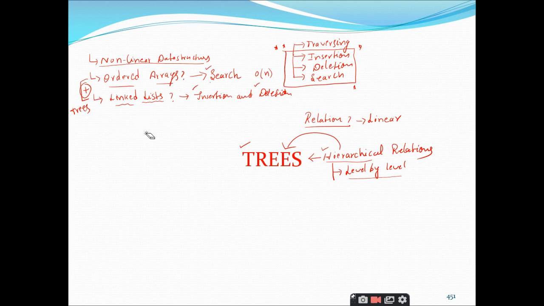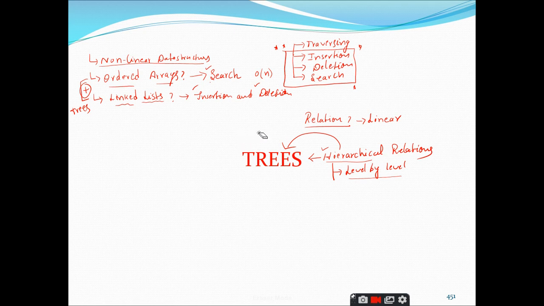And one more thing I have discussed is where we are going to use these trees. We are going to use them to represent complex data structures like B trees, B plus trees, AVL trees.